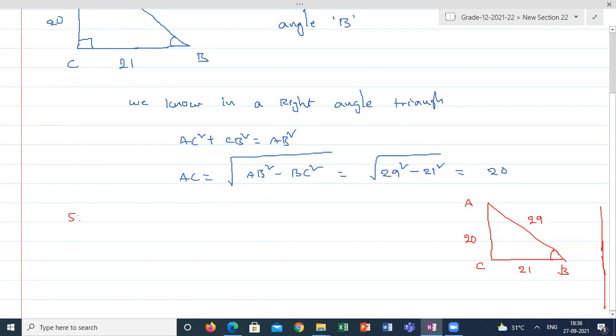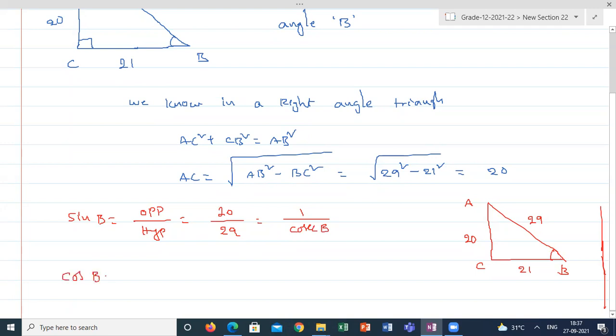And what is sine theta, sine B? What is the sine B? Opposite side of B divided by hypotenuse. How much, students, please? Sir, 20 by 29, which is equal to 1 by cosecant B.